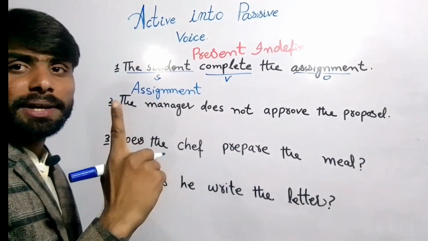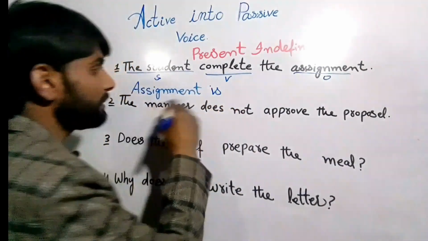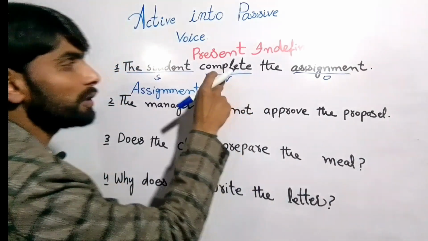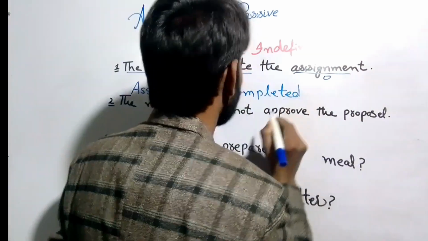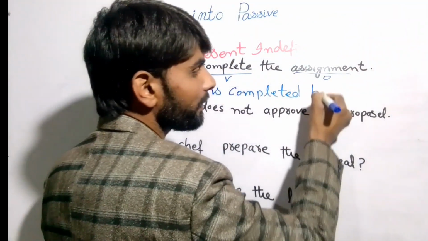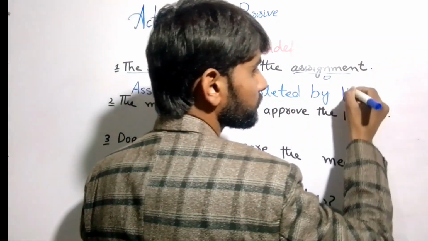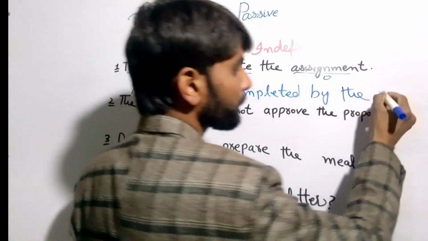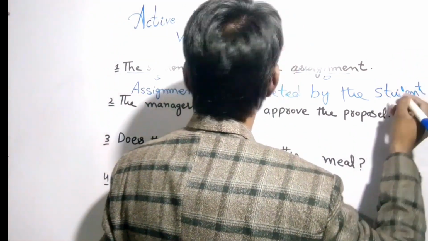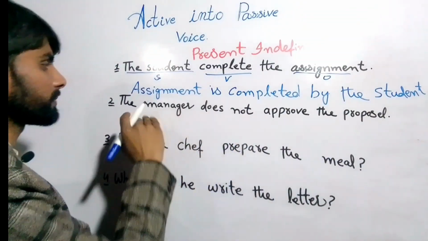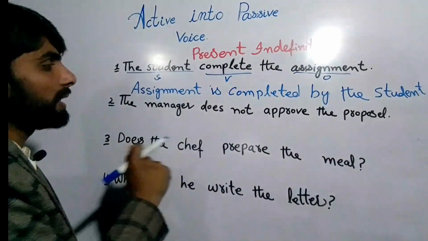So now we'll use the singular helping verb, that is, "is." Assignment is, and after that we'll use the verb, right? So the verb will use the third form, and after that we'll use by and this subject at the end, right? So now we have converted it: assignment is completed by the student, right? And this sentence is simple.